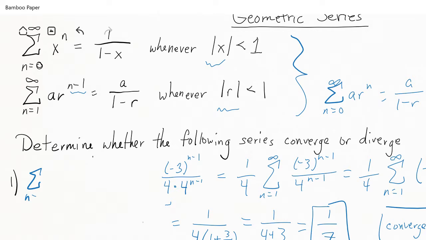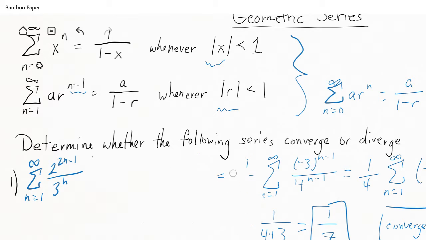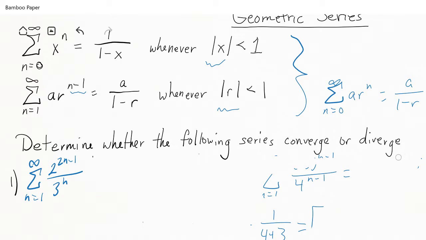So we have a summation n equals 1 to infinity of 2^(2n-1) over 3^n. Now with this one, let's see what happens. Well, we've got to move it into some format that we've already recognized, and so that'll be our first step. And if that's the case, we can try and work with that.